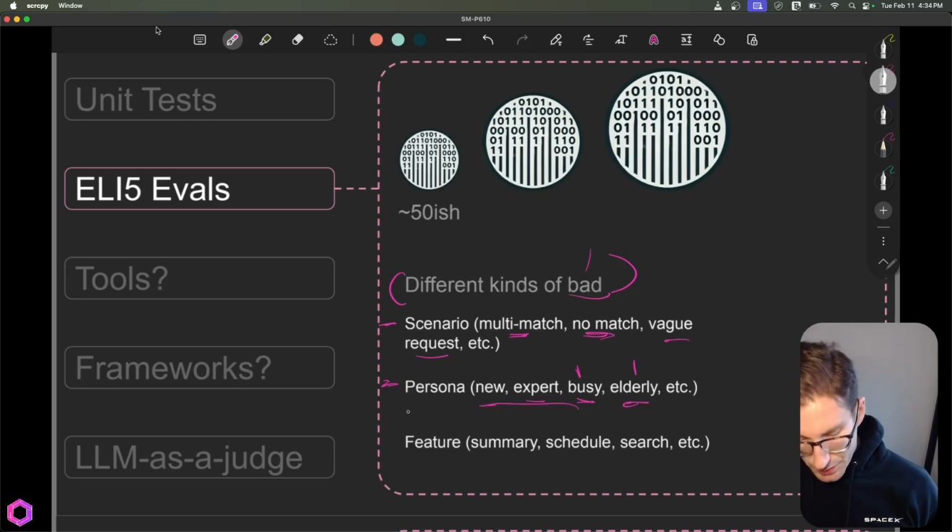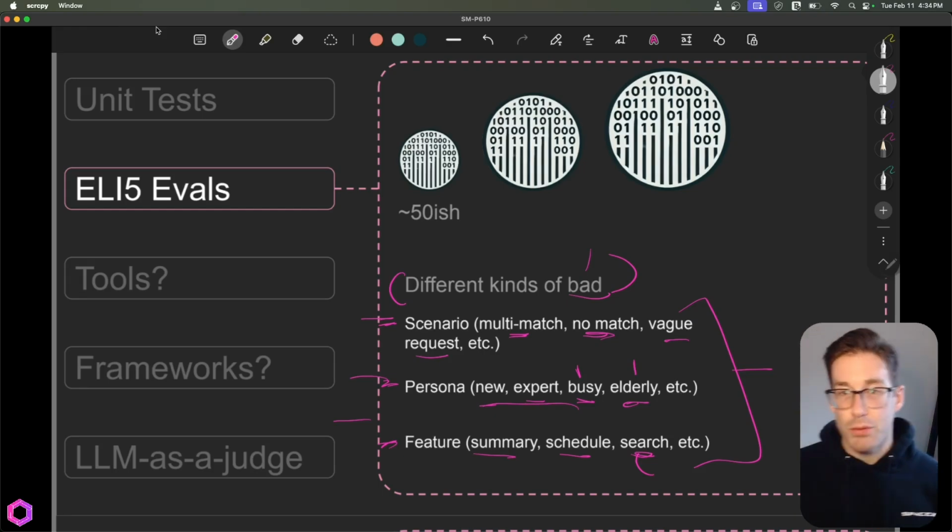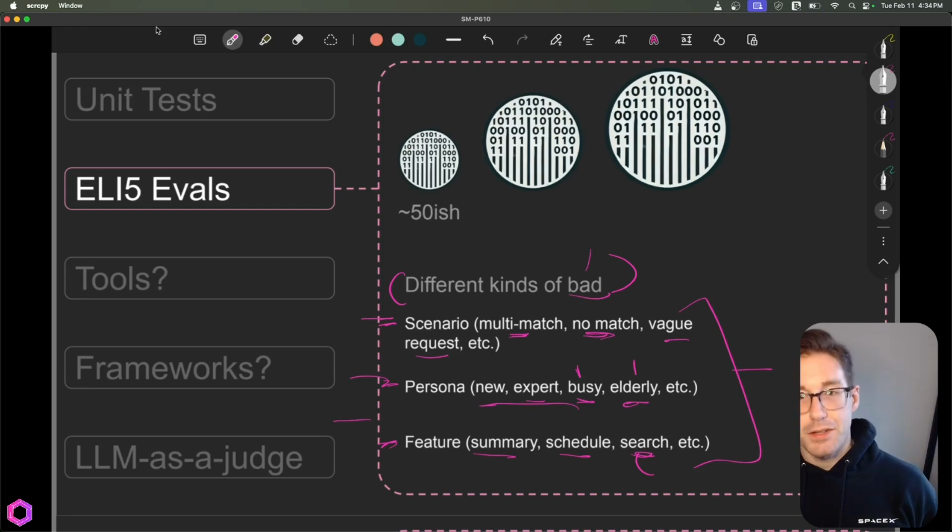So we want to think about those personas. And the last one's features. So what are the features of my AI application? What can it do? It probably summarizes. Maybe it schedules stuff in your calendar, or maybe it searches something in your RAG database. These are just options, right? So this is not all inclusive. These are just kind of categories that you can expect to run into for some AI applications.